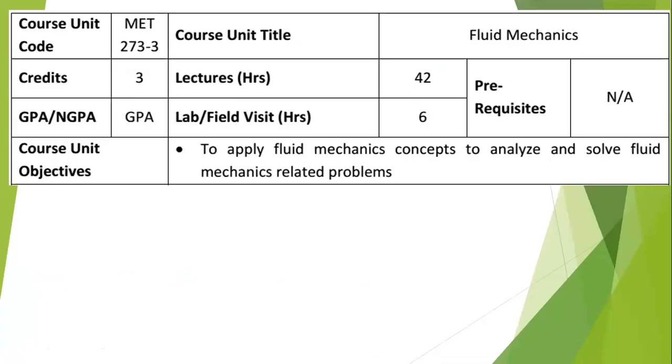The course unit is MET 273, a 3 credit subject. There are 42 online lecture hours, and there may be 1 to 2 lab sessions. And this is a core subject. The objective of this unit is to apply fluid mechanics concepts to analyze and solve fluid mechanics related problems.